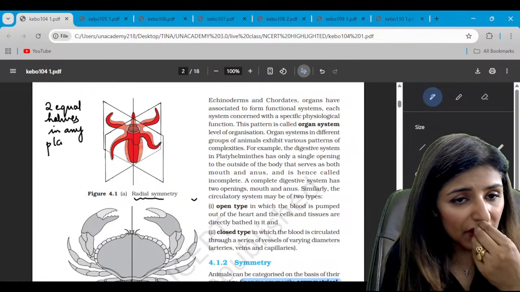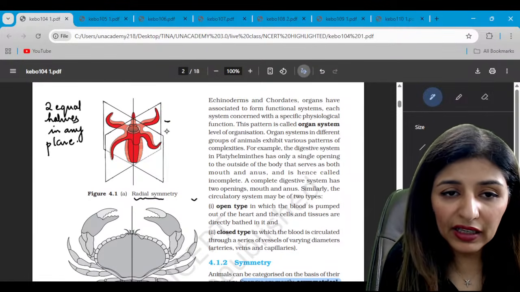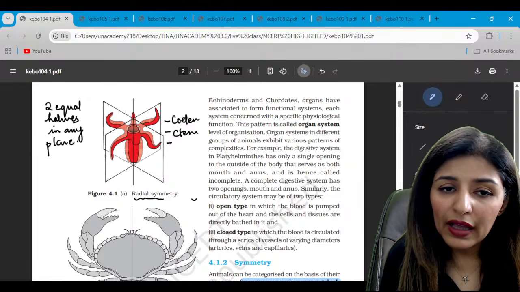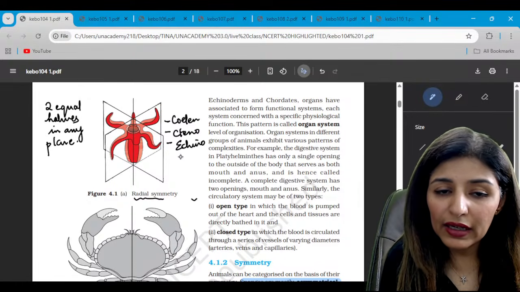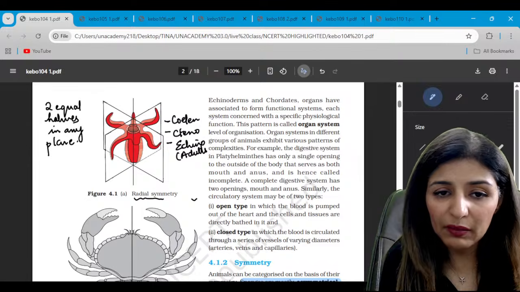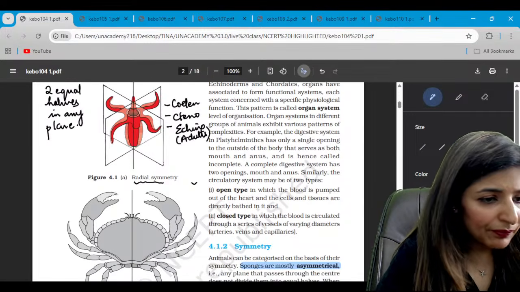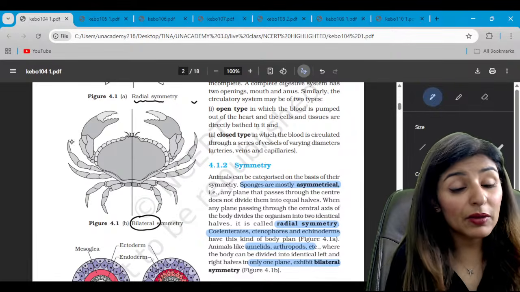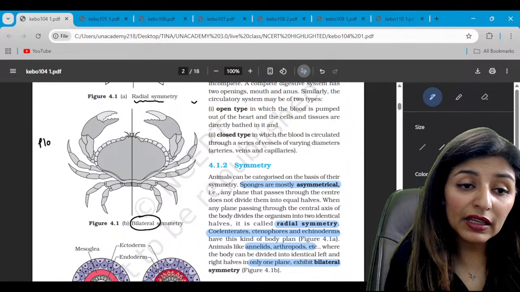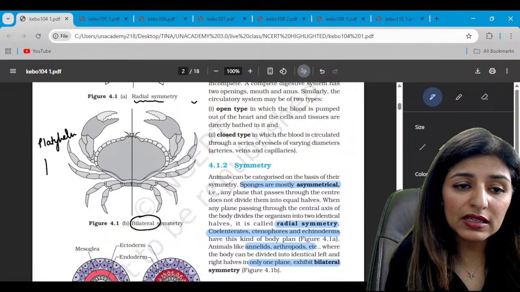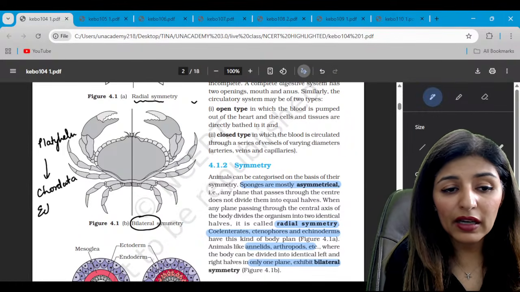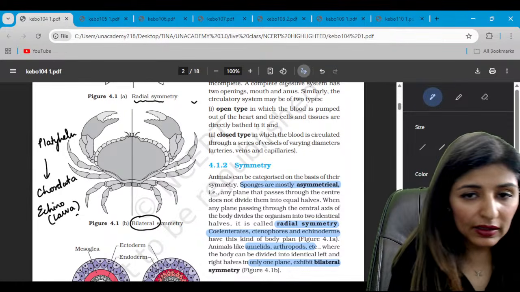Let me know in the chat which phyla have radial symmetry, guys. There are 3 you have to remember. One is Coelenterata, then we have Ctenophora and Echinodermata. Only adults have radial symmetry. Now the second diagram represents a bilateral symmetry. So bilateral symmetry is seen from Platyhelminthes till Chordata, except in Echinodermata. But Echinodermata larva will also show bilateral symmetry. Are we clear here?